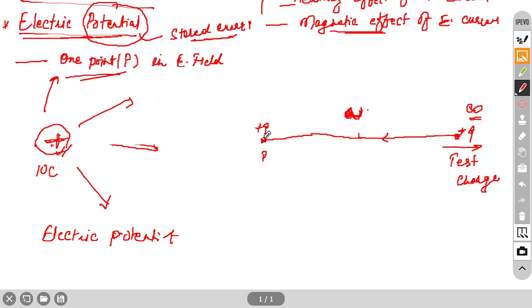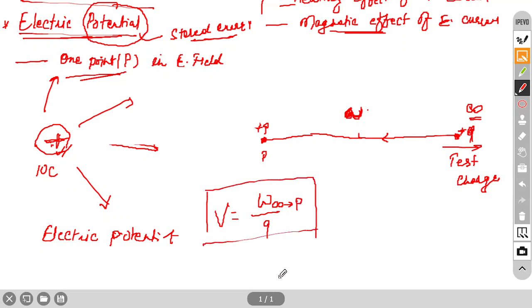So electric potential at point P is nothing but the work done in bringing a unit charge. Unit charge means we have to divide. So V equals W, work done, divided by charge. With the help of this formula we can define electric potential.